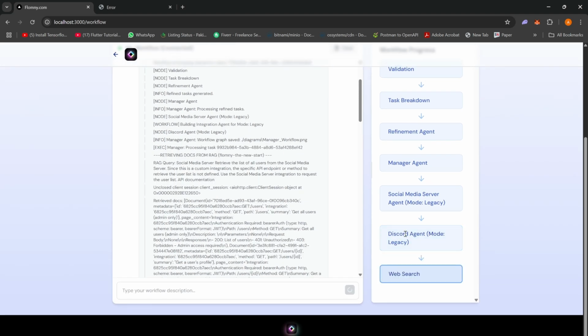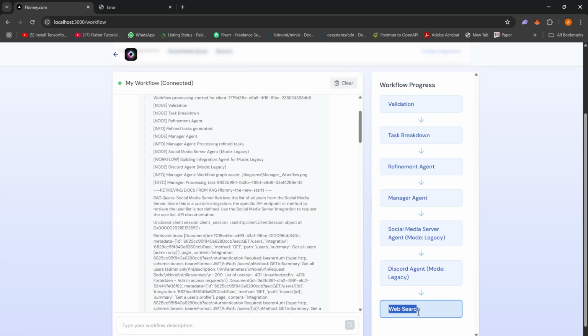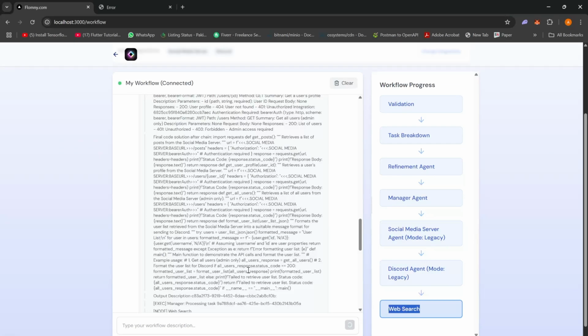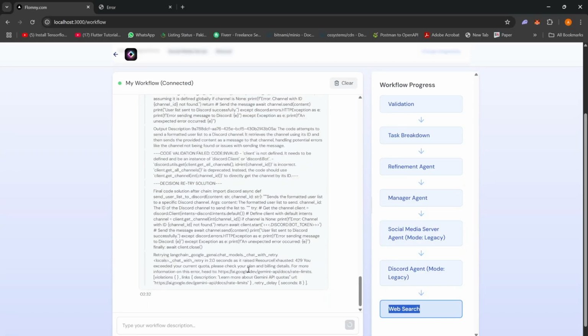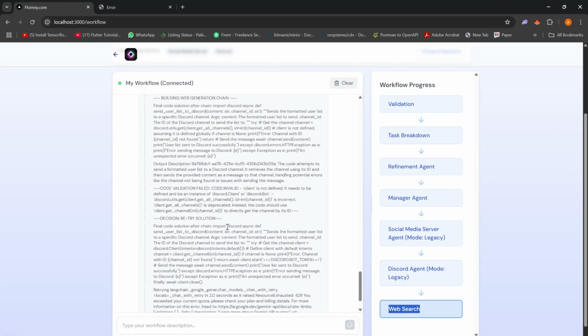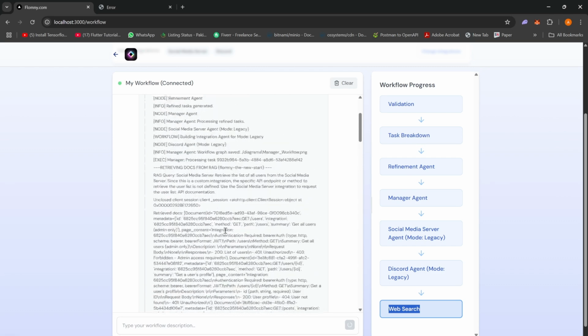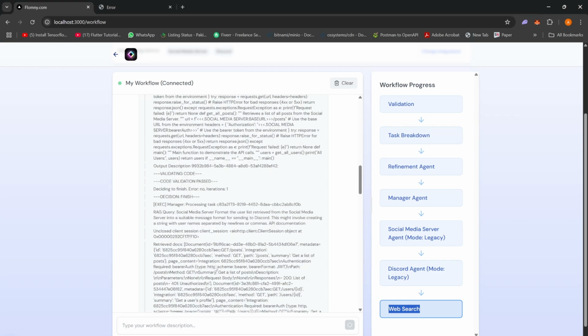These integration agents are basically referring to the Pinecone database, the vector store that I mentioned before. It is taking out the data from here. Discord is basically available on the internet, and its documentation is available on the internet, so it's just doing a web search for it. Once it does it, it should move on. We're seeing a bunch of logs here for our own reference of what it is going through.